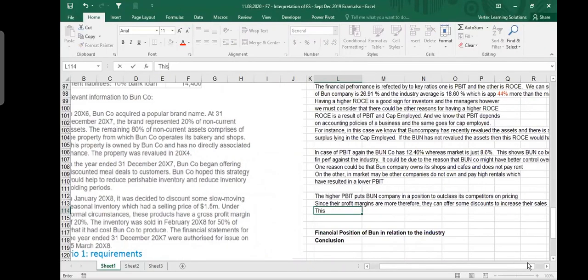This discount offering will also solve their problem of slow moving inventories, to solve the problem of higher inventory days, because they have 17 days in inventory. So always remember, when you see that a company which you are analyzing has low profits, you should say that low profits put the company in a very vulnerable position. If the competitor gives a discount, they will not be in a position to give a discount, and they will lose customers. So this is one standard step.